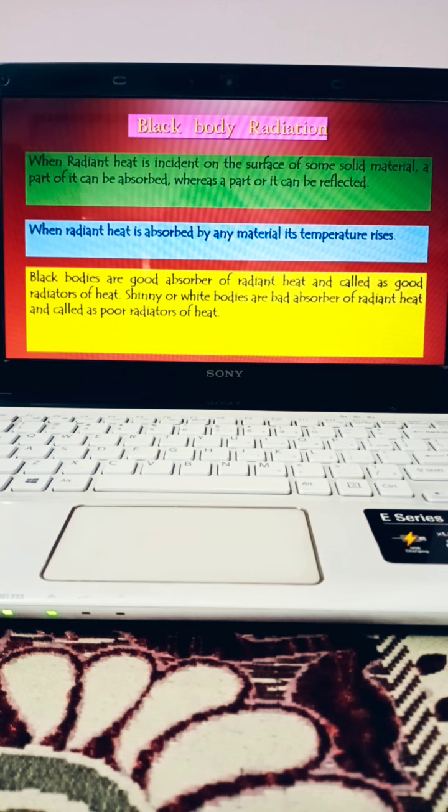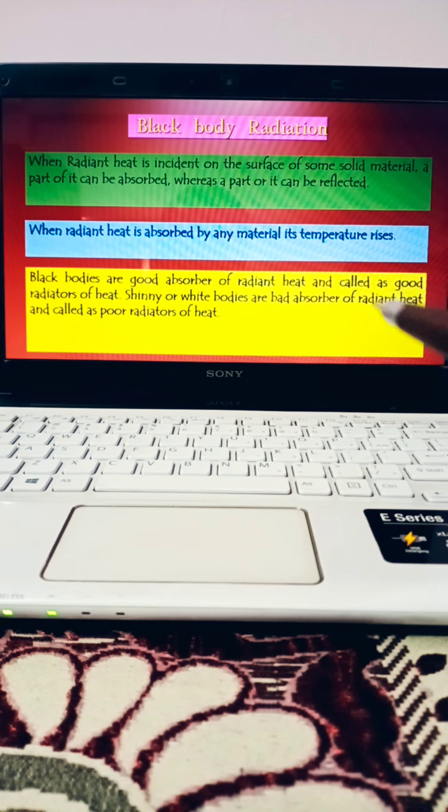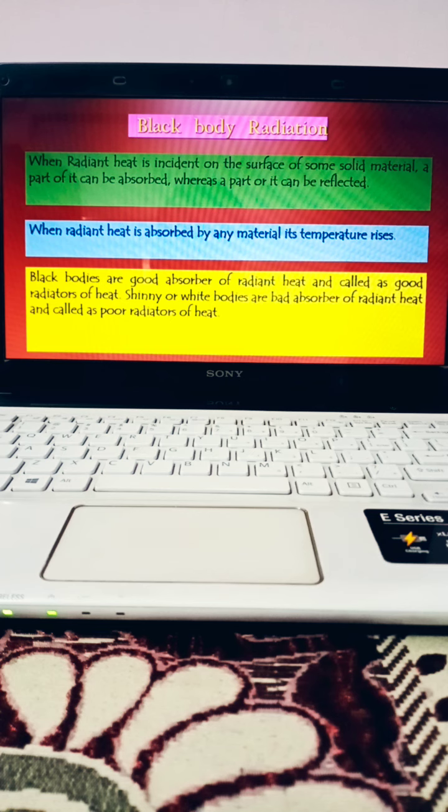Second paragraph is given: when radiant heat is absorbed by any material, its temperature rises. So in the second paragraph, you can understand how the temperature is going to rise in any material when heat energy is given to that material through radiation. So this means that if the temperature of that body is rising, it means that radiant heat is absorbed by the material.